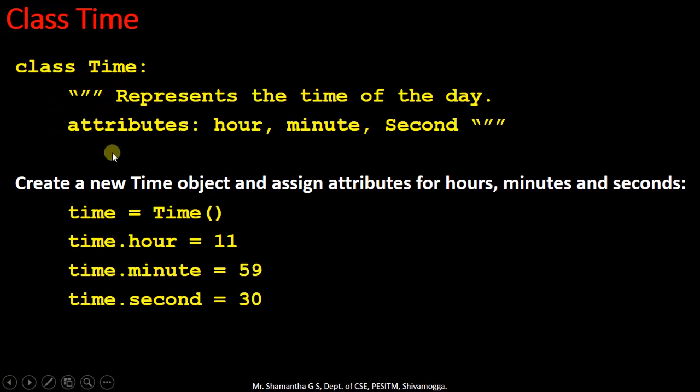With this we are going to create a new time object, and we are going to assign attributes such as hours, minutes and seconds with values. time is an object of the class Time, and time has the attribute hour. Hour is initialized with 11, time.minute is initialized with 59, time.second is initialized with 30. This indicates the 11th hour, 59th minute and 30th second.